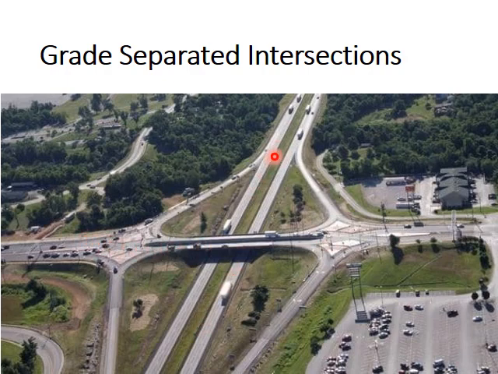So if a vehicle from this road has to enter this road above, it can come this way, go through this ramp, go up and enter this road. Similarly, all these ramps can be made use of. These are interchange ramps for interchanging between two roads in a grade separated intersection.